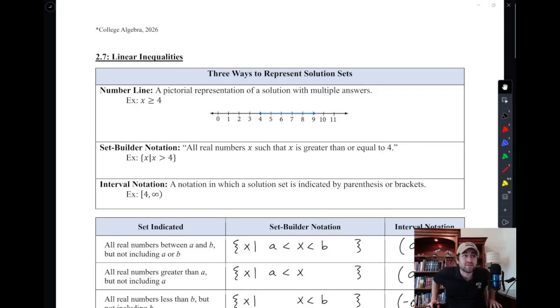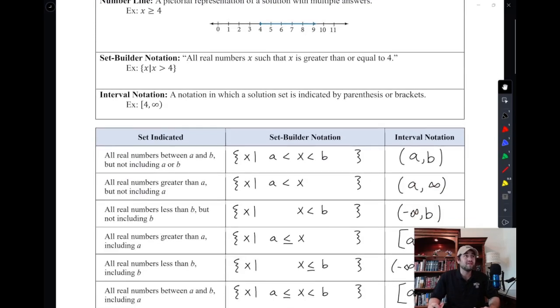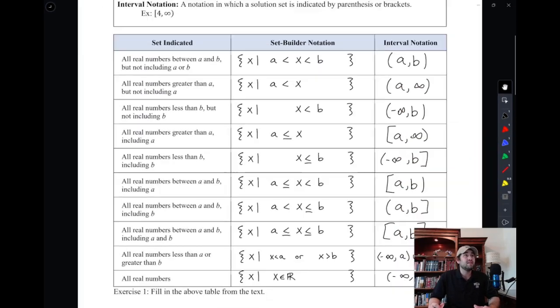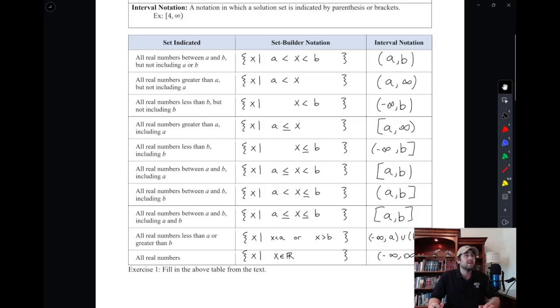So today, let's look at linear inequalities. There is a chart in your note set that looks like this. The chart in your note set is really important for you to look at and make sure you know. I'll just point out a few things instead of filling it out and having you watch me fill it out. When you see this parenthesis, it matches the symbol that does not have the line underneath it, which means less than.